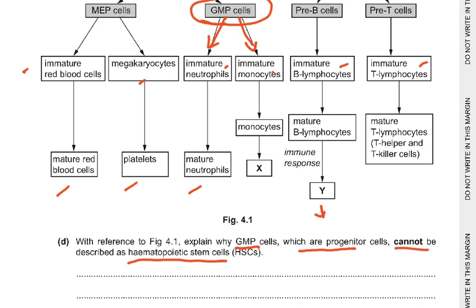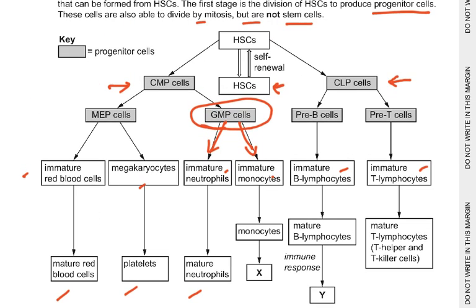Why can they not be called the HSC? Because the differentiation has already started. There's no self-renewal. GMP should become GMP if they're stem cells. Like here, what did you see here? HSC to HSC. This is self-renewal. There is no self-renewal here. GMP doesn't become GMP. GMP becomes immature neutrophil and immature monocytes. So differentiation has already started, and there's no self-renewal. They cannot produce a stem cell when they divide.